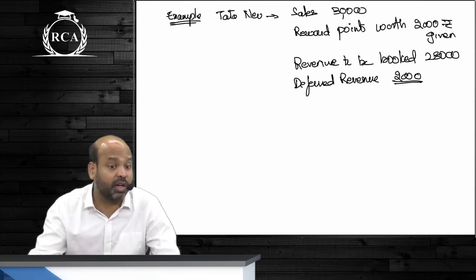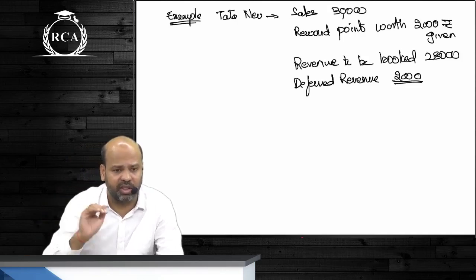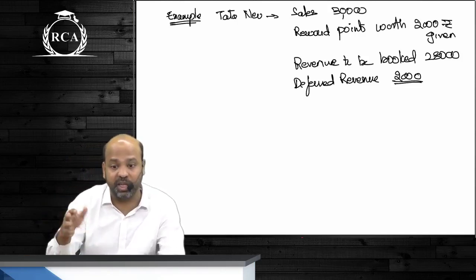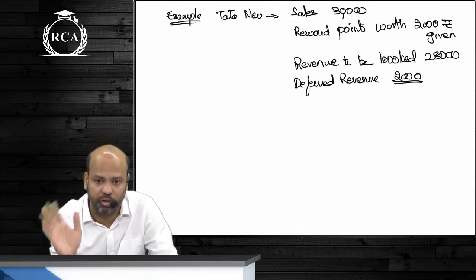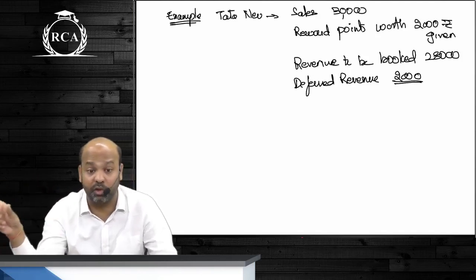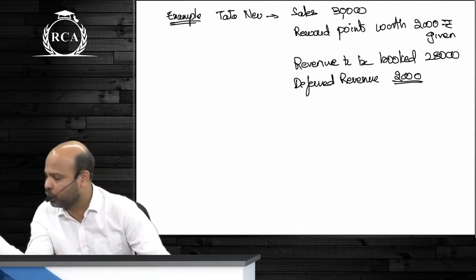When I say risk and rewards incidental to ownership are transferred, guys, hereafter, if there is a decrease in the value of that inventory that I'm selling, that is your risk. If there is an increase in the value of that inventory, that is your reward. That is risk and rewards incidental to ownership. Are you getting the point here?